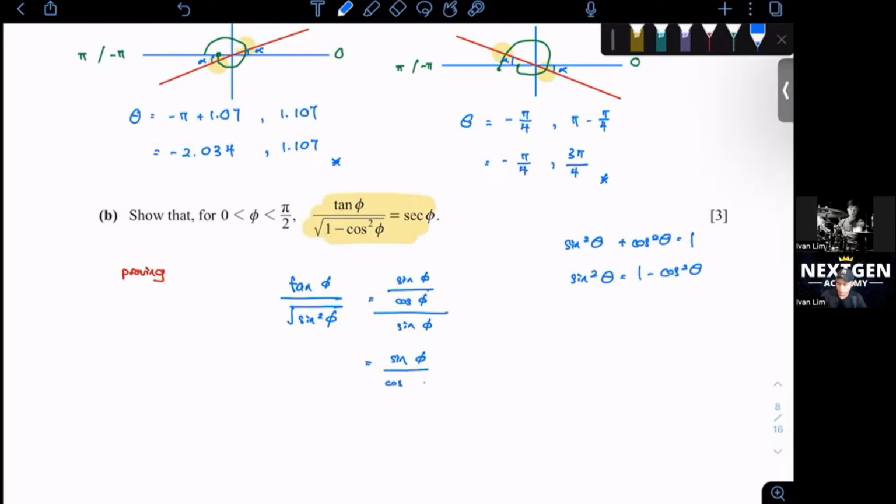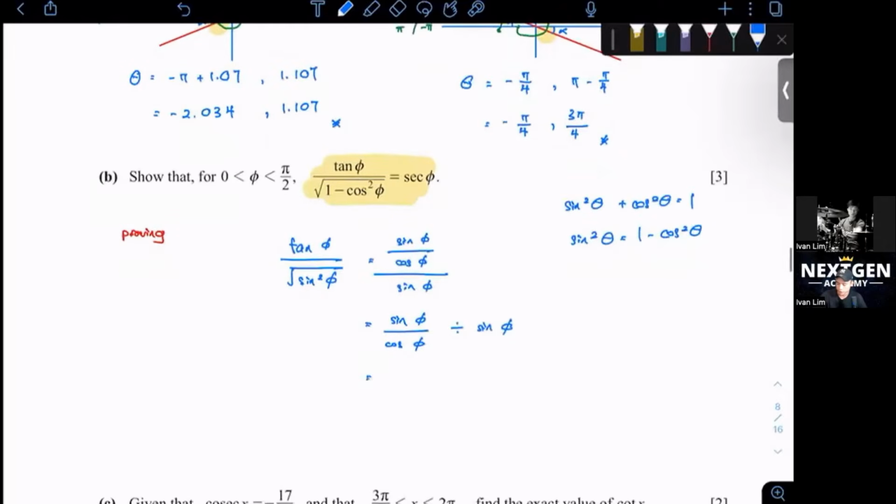So sine phi over cos phi, divided by sine phi. If you don't know this, I'll just write every single step so you can understand it. Cos phi times 1 over sine phi. Cancel, because we can simplify it, and you get 1 over cos phi, which will give you secant phi. Proven.